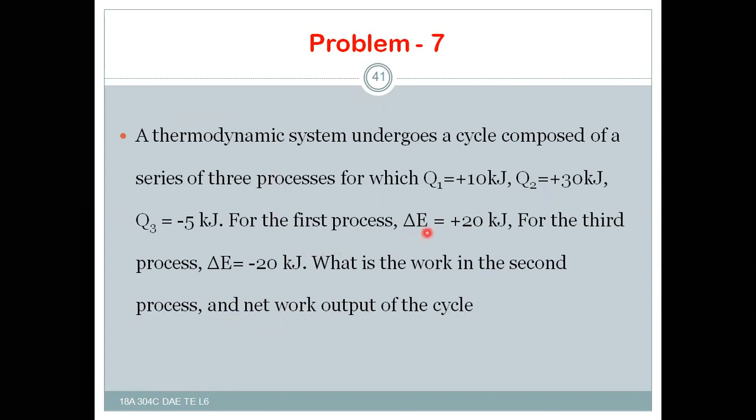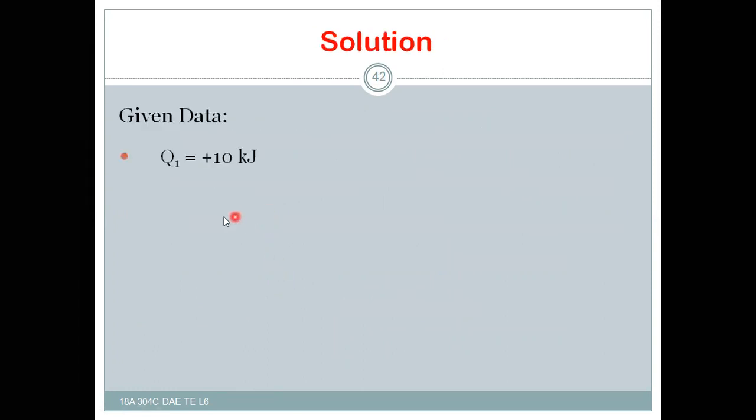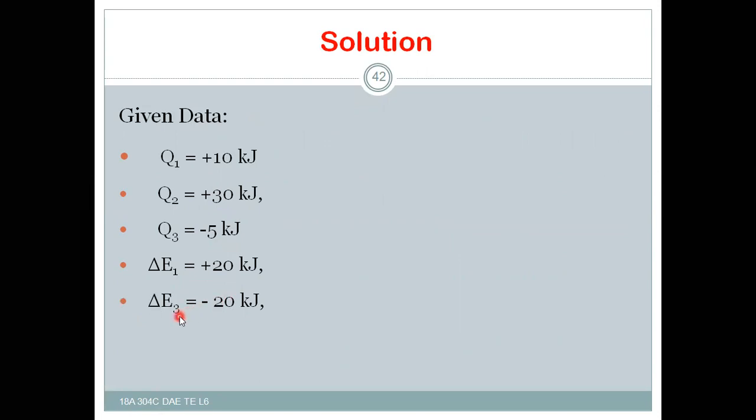Here he has taken delta E as the change in internal energy, which we have used as delta U or U2 minus U1. The data given in this problem: Q1 is equal to 10 kilojoules, Q2 is equal to 30 kilojoules, and Q3 is equal to minus 5 kilojoules. Delta E1 is equal to plus 20 kilojoules. Delta E3 is equal to minus 20 kilojoules.